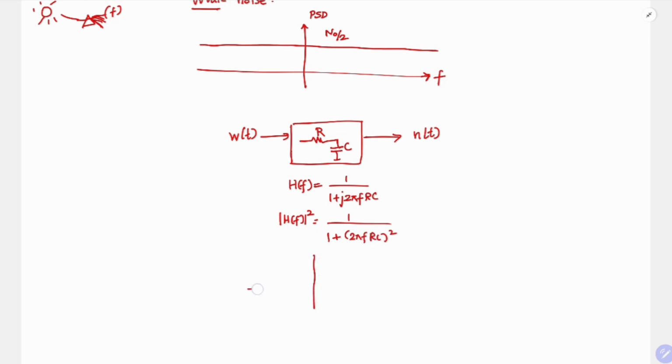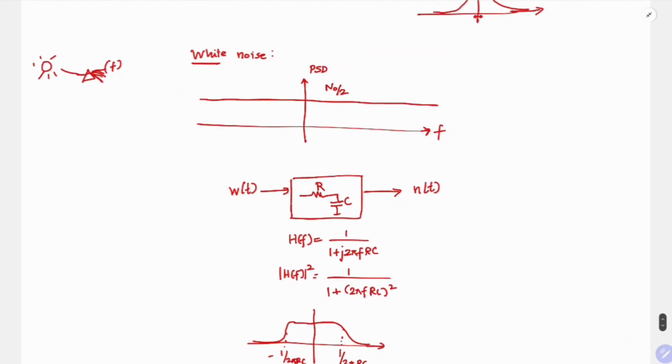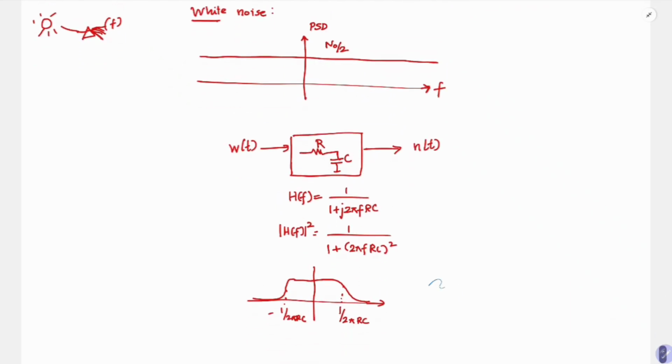How will this H of f look? It tapers out like this, somewhere around 1 by 2 pi RC, and here also at minus 1 by 2 pi RC, it tapers out. This is the initial input power spectral density. Once it passes through this, the output will be this times your input. So the PSD of n of f is N naught by 2 divided by 1 plus 2 pi f RC whole square.